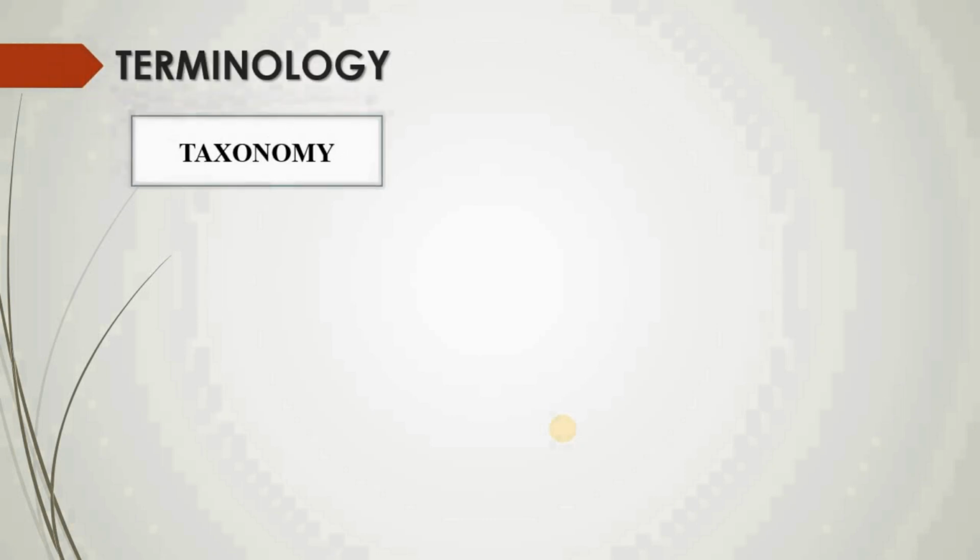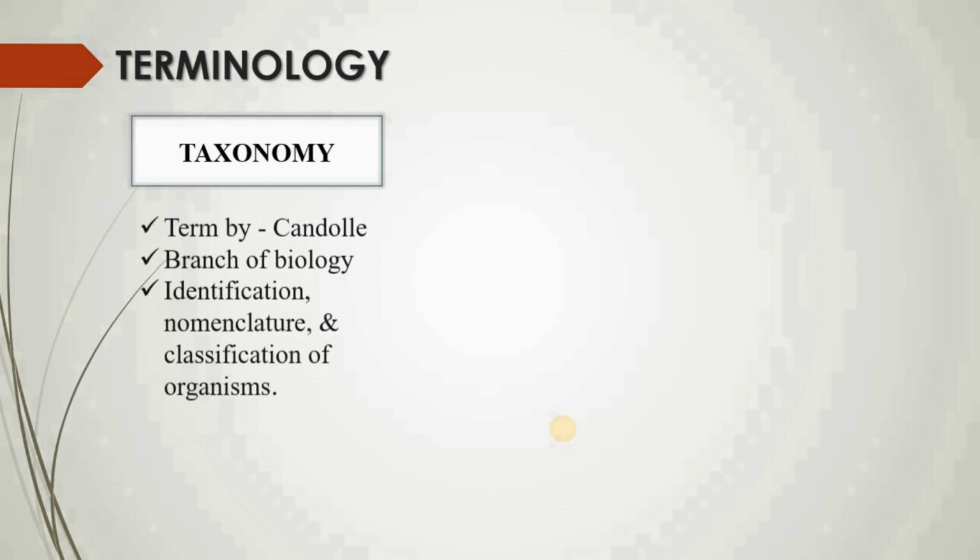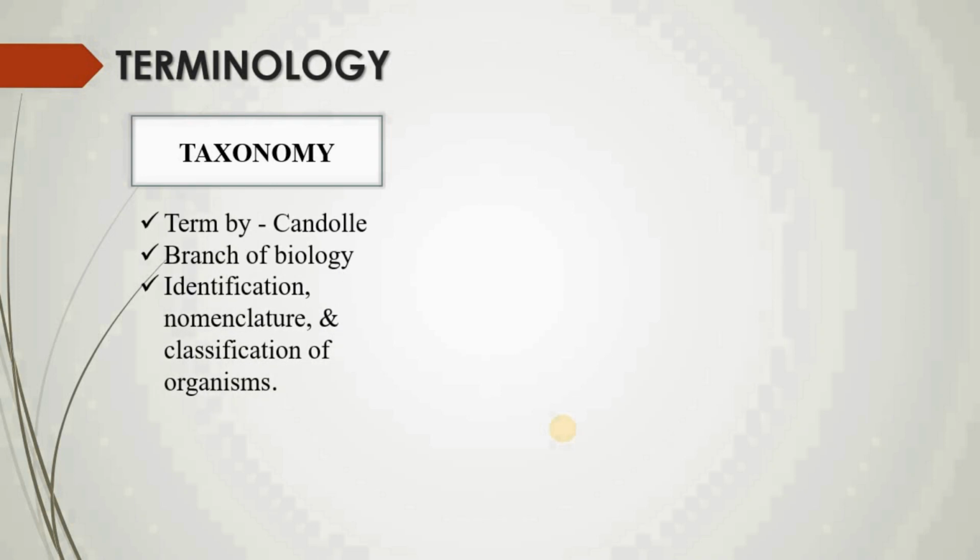First one is taxonomy. Now, what is taxonomy? The term was given by the scientist Candolle. It is a branch of biology that deals with identification, nomenclature, and classification of any organism. Taxonomy.